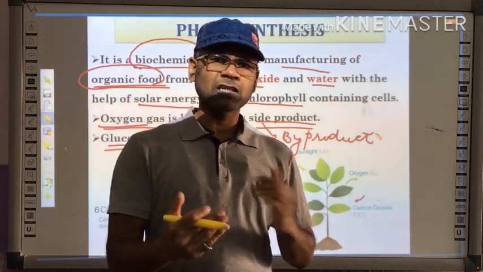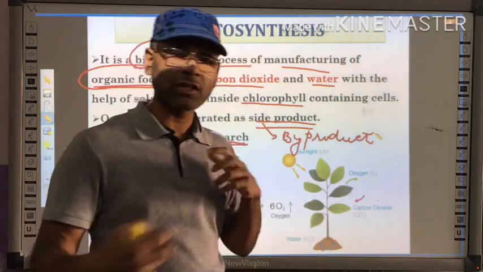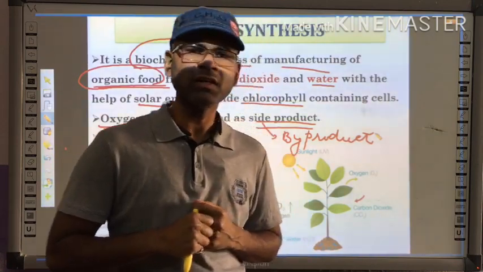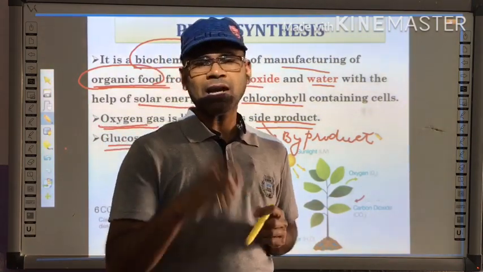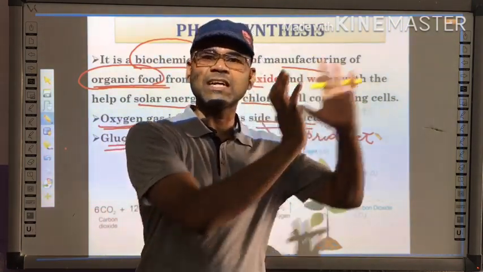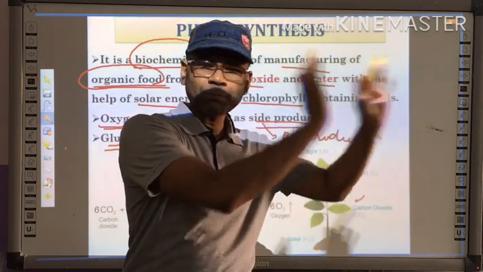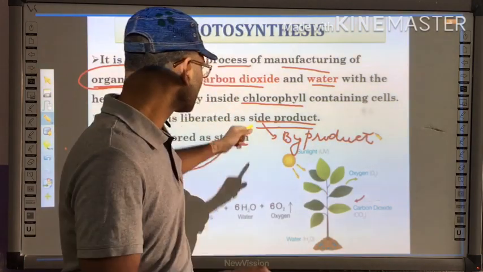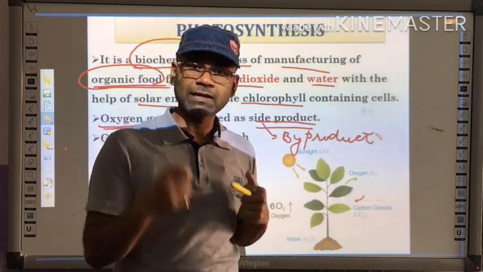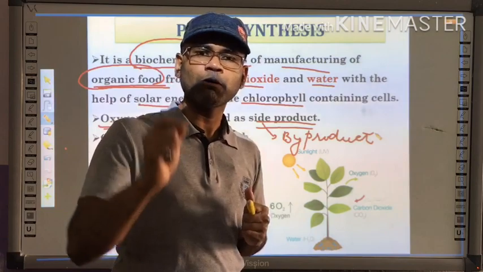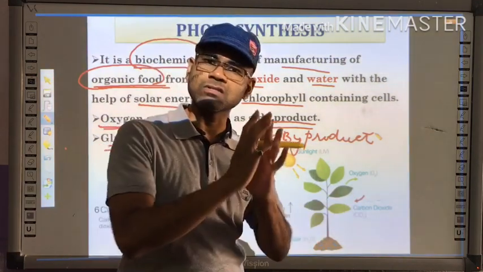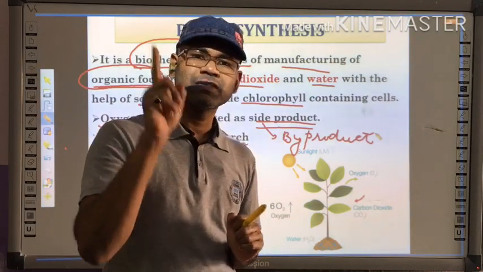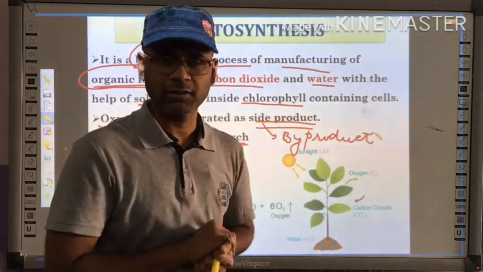Whenever we discuss a chemical reaction, madam has beautifully explained all the stages of a chemical reaction, if you remember chapter 1 of your chemistry, that a byproduct is a side product, a product which is not used in the chemical equation. So this oxygen is very vital for us, very vital for animals, but the plant does not use it, and that's why for the plant it is a side product or byproduct.